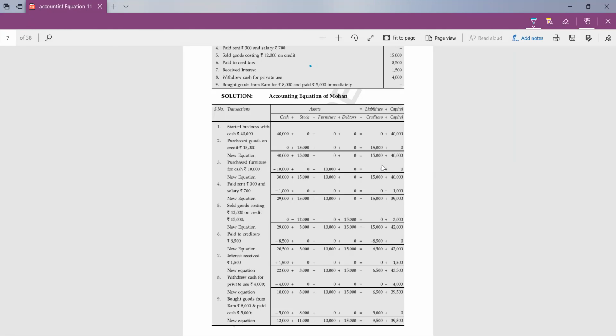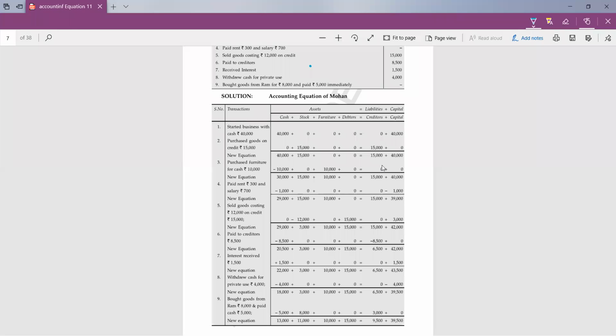The new equation here is 40,000 minus 10,000, which is equal to 30,000. It means now we have cash of rupees 30,000 only. Then 15,000 plus 0, no change. 10,000, now we have furniture, so we write 10,000 here. Then debtors, till now we don't have any debtors, 0. There was no effect on creditors, so we write the same amount. Then 40,000 again the capital. Now again you can check whether both sides are equal. Yes, again 55,000, 55,000. Very good.